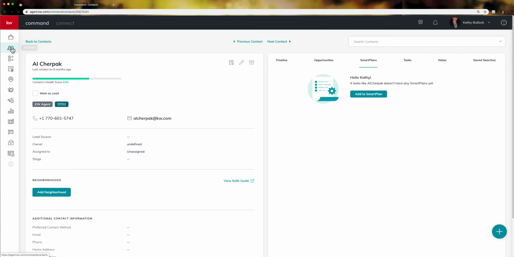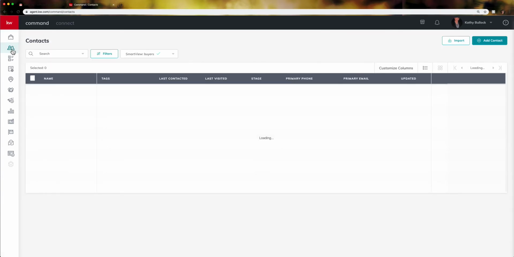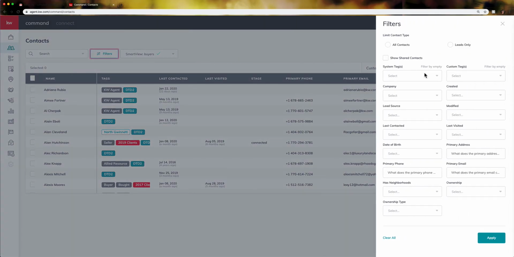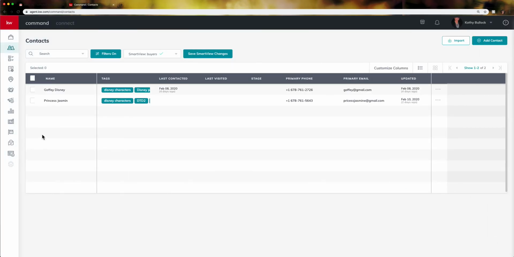The other way you can add people is to build a filter, and maybe you're looking for a custom tag. I can set up the custom tag and then select everybody.